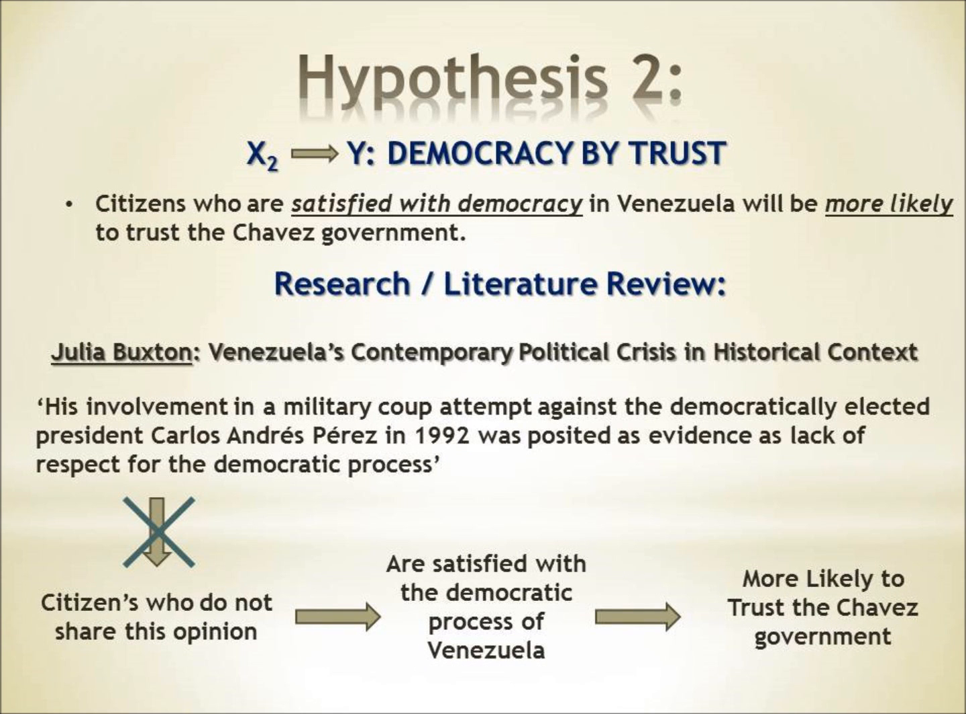Our second hypothesis states that citizens who are satisfied with democracy in Venezuela will be more likely to trust the Chavez government. We based this on concerns surrounding Venezuela's standard of democracy, summarized by Julia Buxton, who states Chavez's involvement in a military coup against the democratically elected President Carlos Andrés Perez in 1992 was posited as evidence as lack of respect for the democratic process. In light of this, we hypothesize that citizens who do not share this opinion are satisfied with the democratic process of Venezuela and more likely to trust the Chavez government.